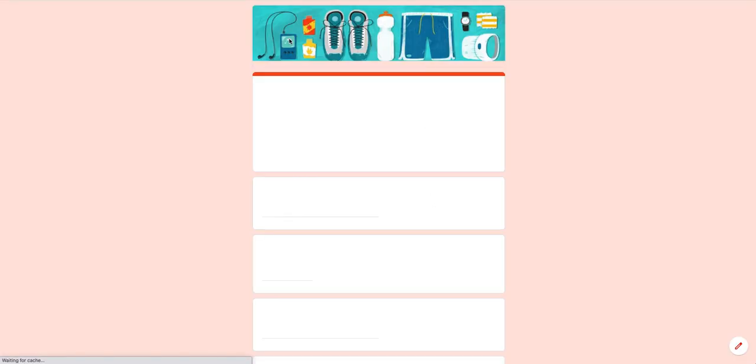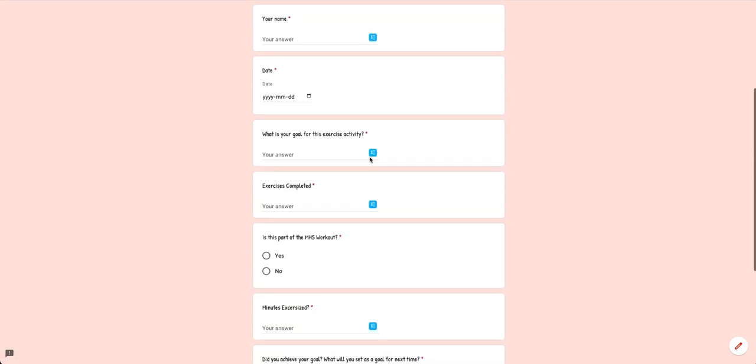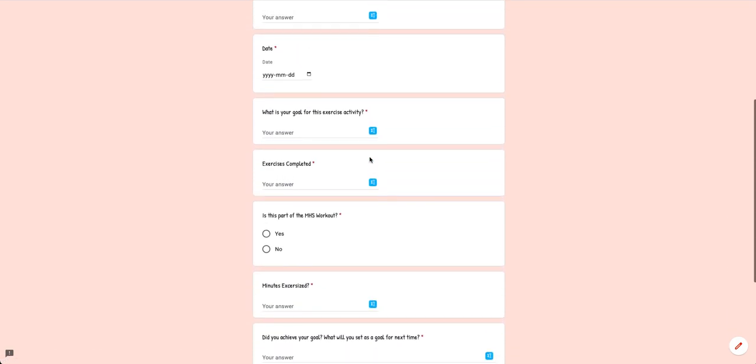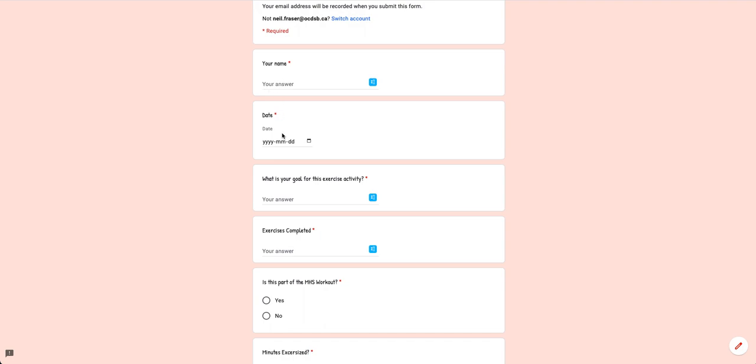And if you click on that, you should find the same tracker form that we used back in January. I'll go through it very quickly. Name, date. So you can put these in like a day after if you forgot to put it in or something like that. Your goal for this exercise. This is one that I'm actually going to really be looking for. Not only do I want you going outside and playing basketball, soccer, skipping ropes, doing our workout of the week, I want you to set a goal.